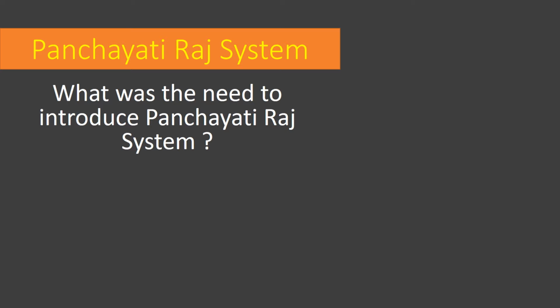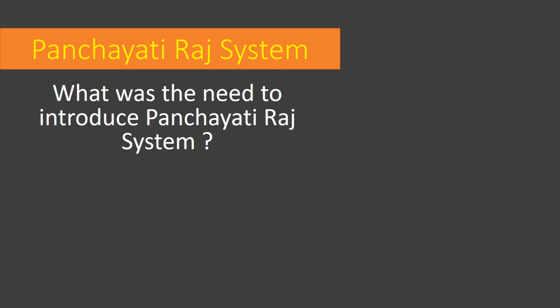We all know that our government functions at three levels: at the national level, at the state level, and the local level. At the national level, the PM governs the whole system, and at the state level, the CM governs the state. At the very basic level, the grassroots or local level, the Panchayati Raj system works, mainly at the village, and the municipal corporation works at the city level. All the basic problems are mainly resolved by this system.